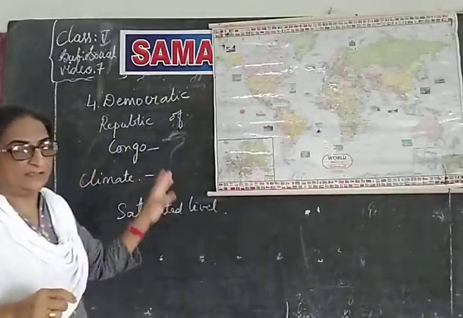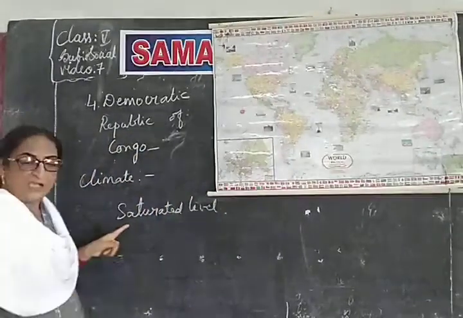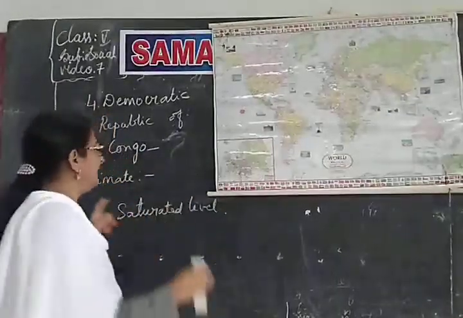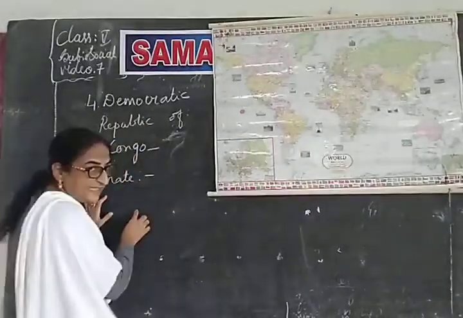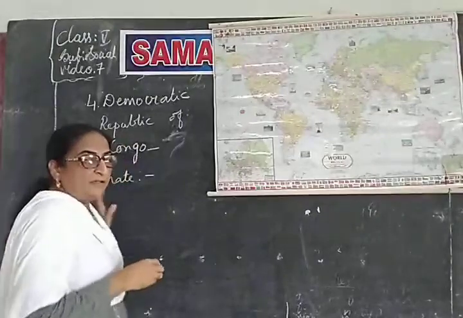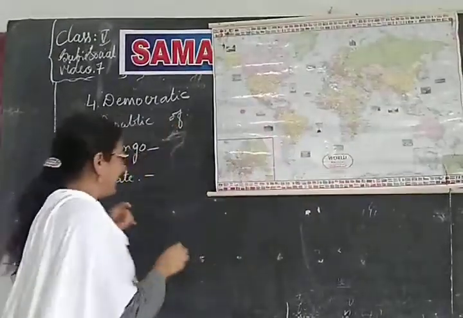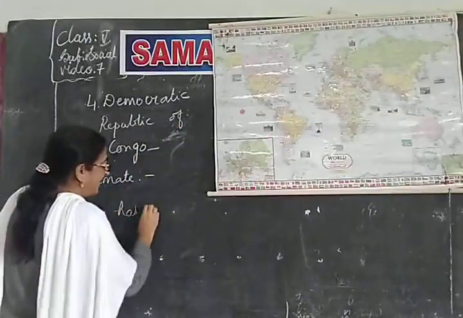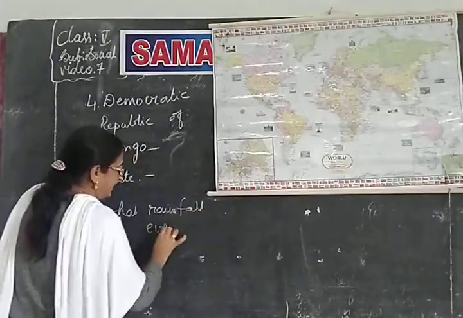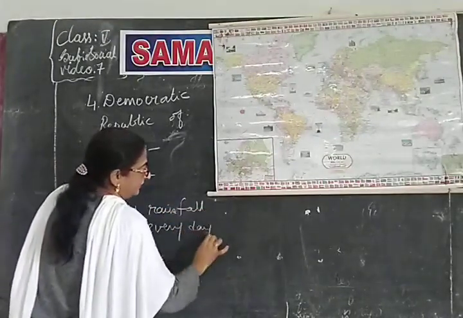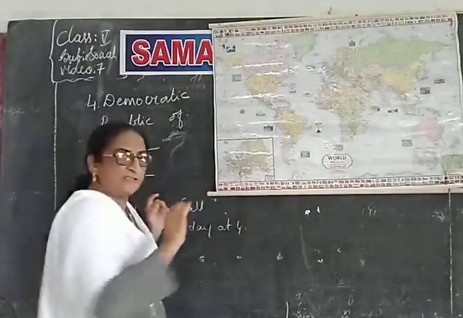Hot and wet. So, what is happening? Here you have rainfall every day. This country, DRC, has rainfall every day at 4 o'clock. I explained why, isn't it?